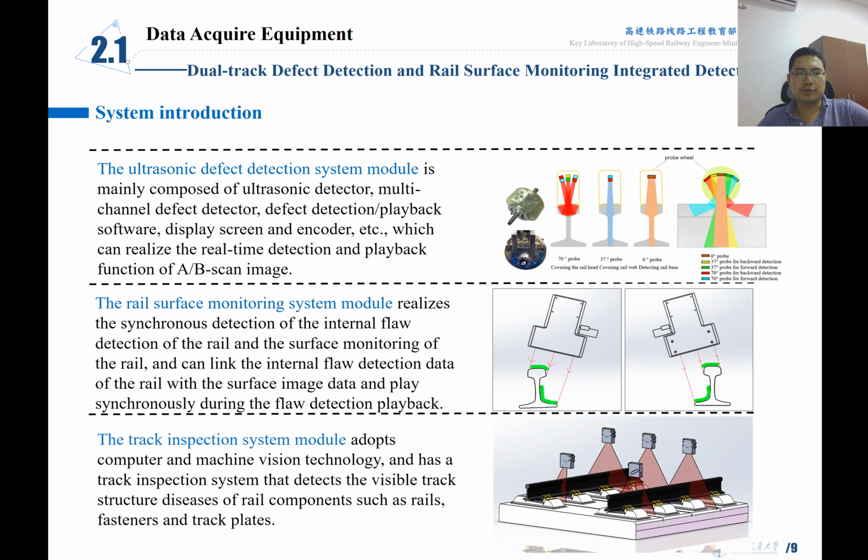The second part is the rail surface monitoring system. Basically, it takes pictures of the rail itself, mainly the inner side of the rail. The last part is the track inspection system, which adopts computer and machine vision technology to inspect not only the rail but also fasteners, the track plates, and the track bed.